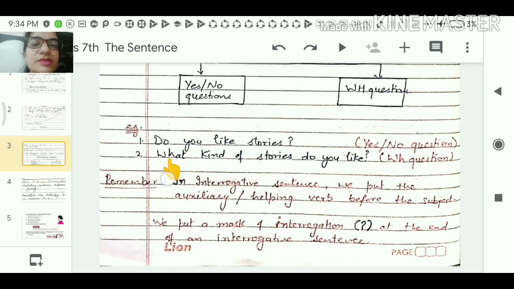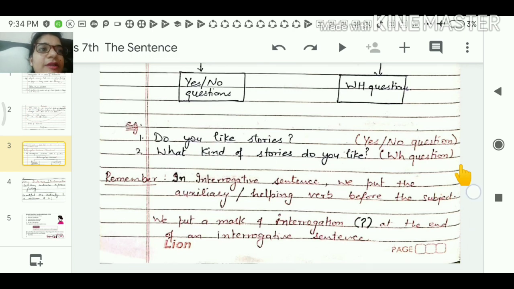The WH family also includes who, why, where, when. If a question starts with these, it is a WH question, and the answer will be in an elaborated manner.